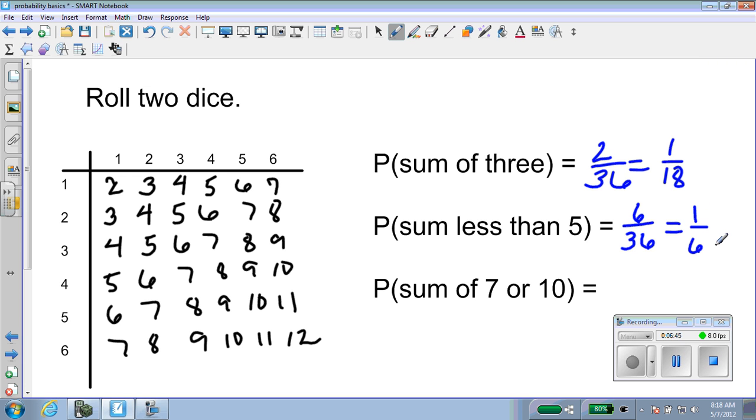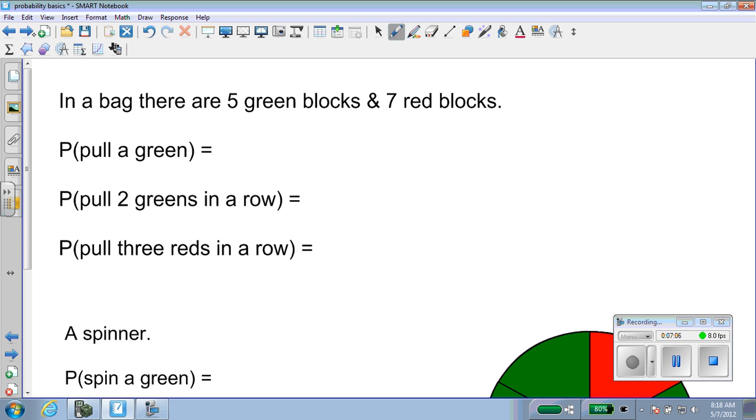A sum of 7 or 10. Let's see. 1, 2, 3, 4, 5, 6, 7, 8, 9. So 9 out of 36, or 1/4. Hopefully you can see the value of having the chart, because then we're just counting up the possibilities that meet our criteria. Okay, so in a bag there are 5 green blocks and 7 red blocks. What's the probability you pull a green block? Well, there are 12 blocks altogether.